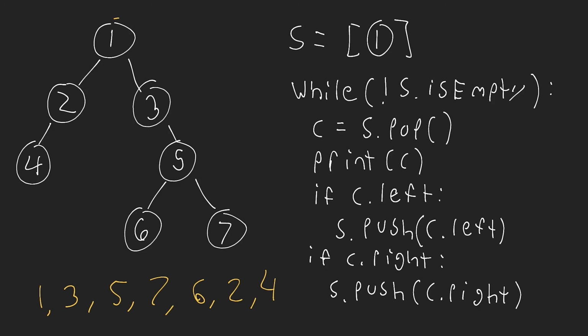All right, so we started at 1. Then we went down to 3. Then we went to 5. Then we went to 7. So we didn't go in the level order like we did before. We went as deep as we could possibly go on the far right node. That's kind of the first thing that we did, okay? We went as deep in the tree as we could go. So that's what we did here.